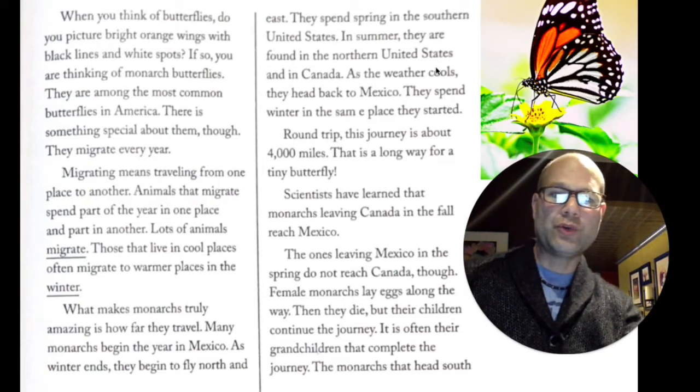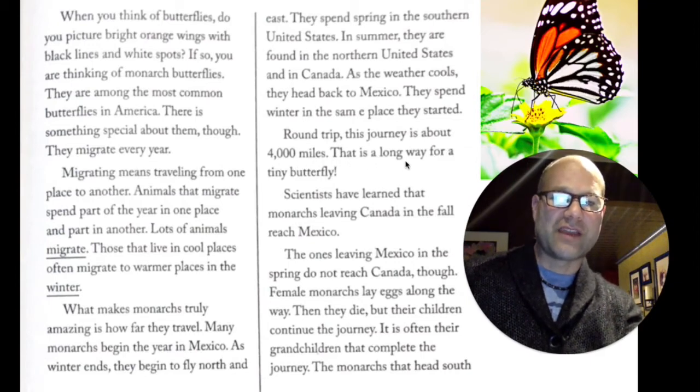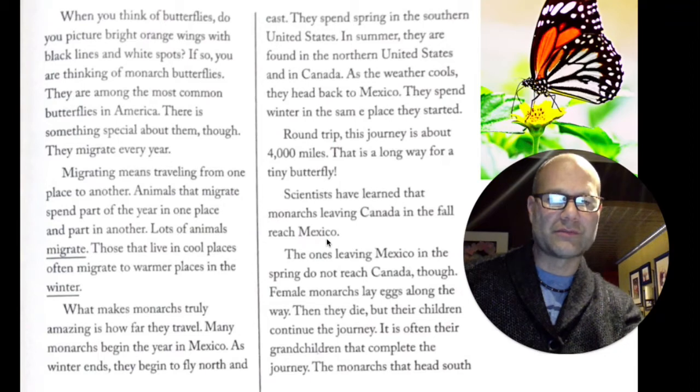As the weather cools, they head back to Mexico. They spend winter in the same place they started. Round trip, this journey is about 4,000 miles. That is a long way for a tiny butterfly. Scientists have learned that monarchs leaving Canada in the fall reach Mexico.